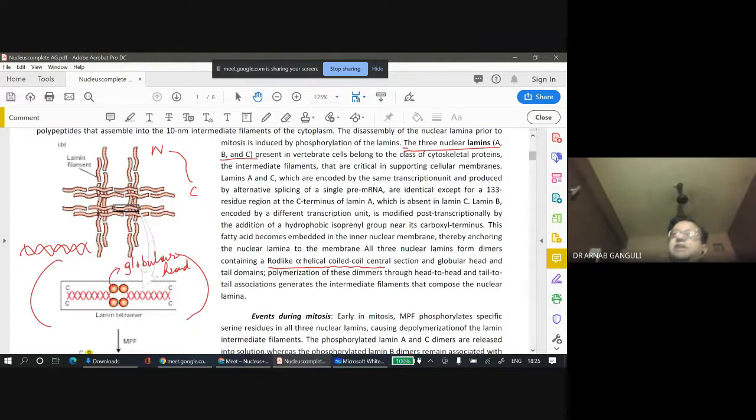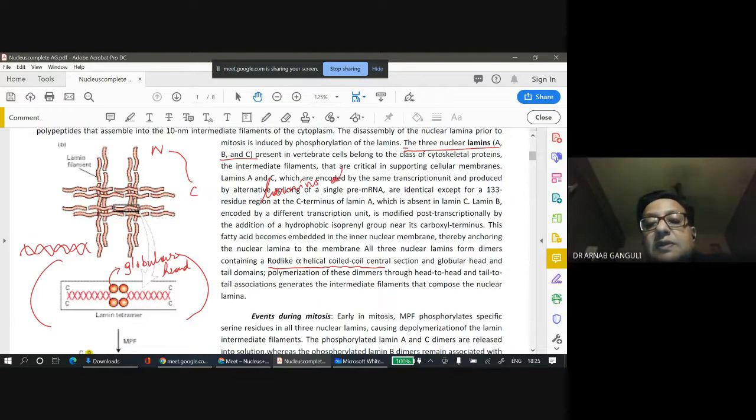So during cell division, you know that this particular nuclear membrane dissolves. That starts with dissolving of the lamins. The lamins also dissolve during cell division, and that is by phosphorylation.